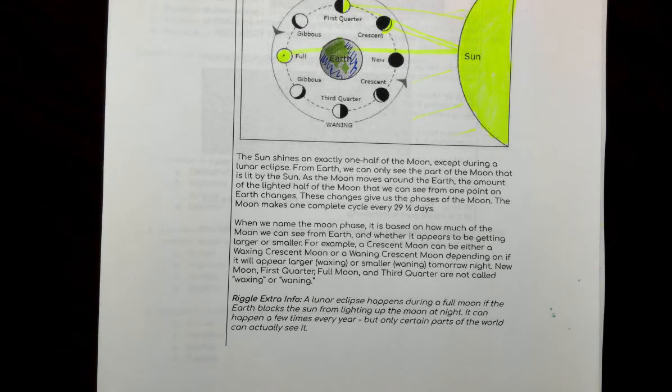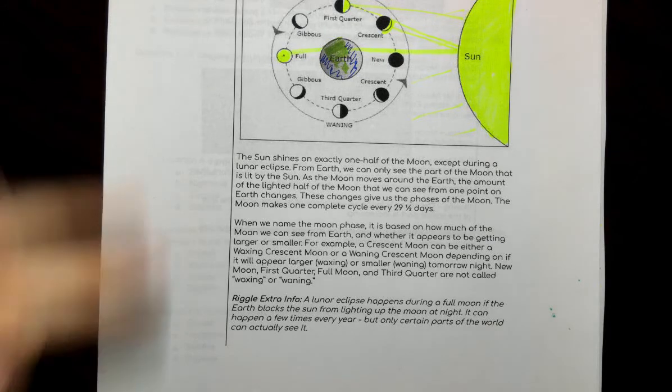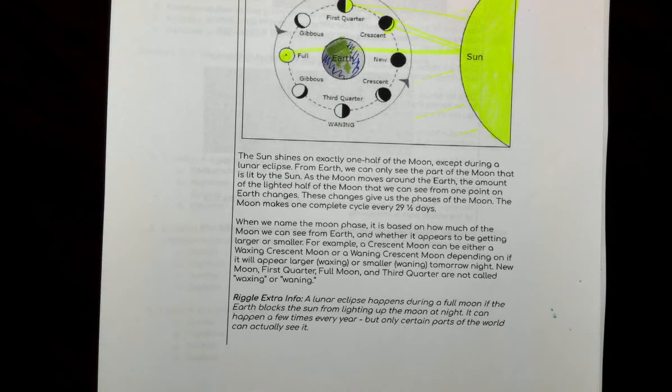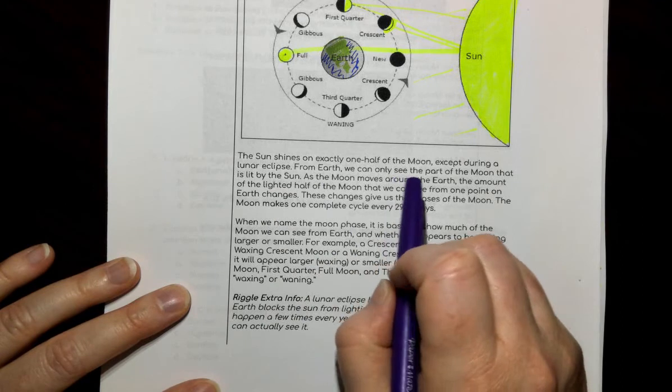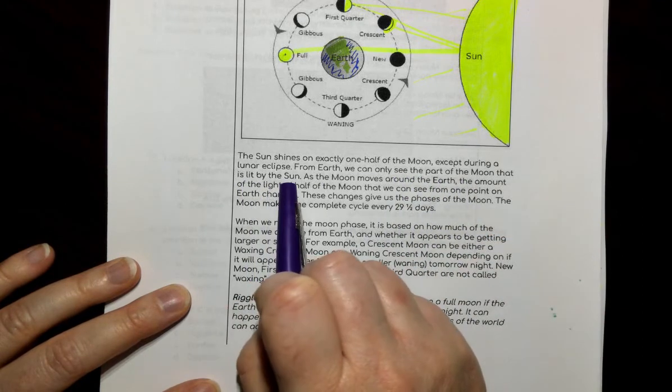So at nighttime, when it's completely dark inside your house, you can't really see anything. If something has a light shined on it, then you can see it. So when the moon is not sending us light, we can't see it. So from Earth, we can only see the part of the moon that is lit by the sun.